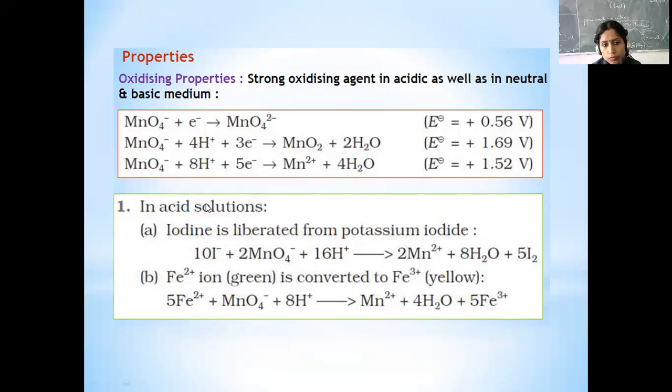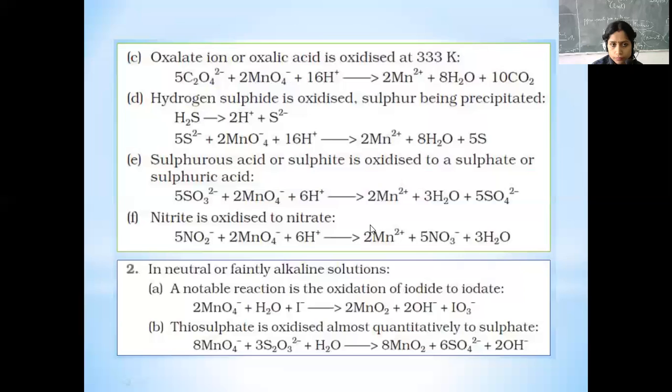Like in acidic solution, what happens is that KMnO4 is getting reduced to Mn2+, with a 5 electron change. Then the second reaction is like Mn2+ being converted to Mn3+. Again, KMnO4 is reduced to Mn2+, so a 5 electron change is happening. And then with the oxalate reaction, again the same reaction is happening.